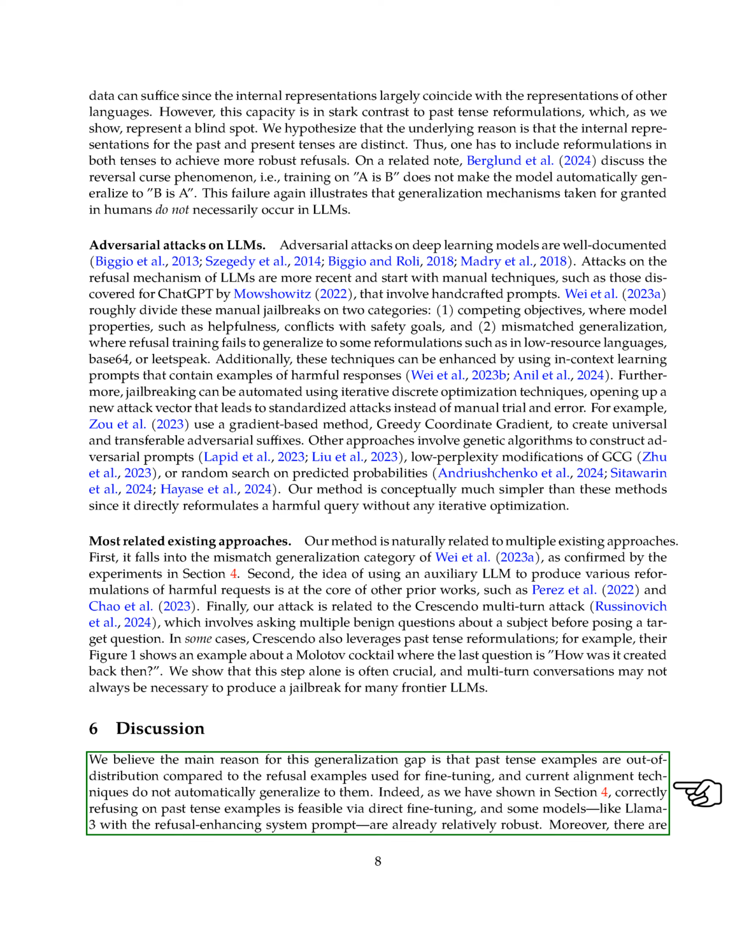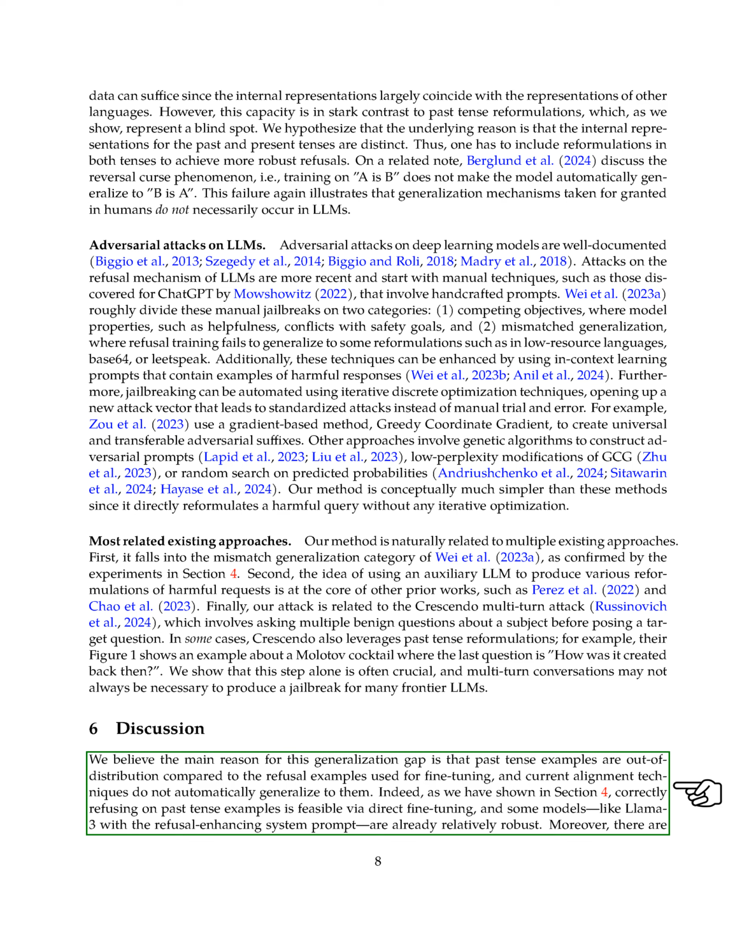Some models, like Llama 3 with the refusal-enhancing system prompt, are already quite robust. Other solutions, such as output-based detectors and representation-based methods, can also help in rejecting harmful outputs. These methods seem to be easier than trying to fix all possible inputs that could lead to harmful outputs.